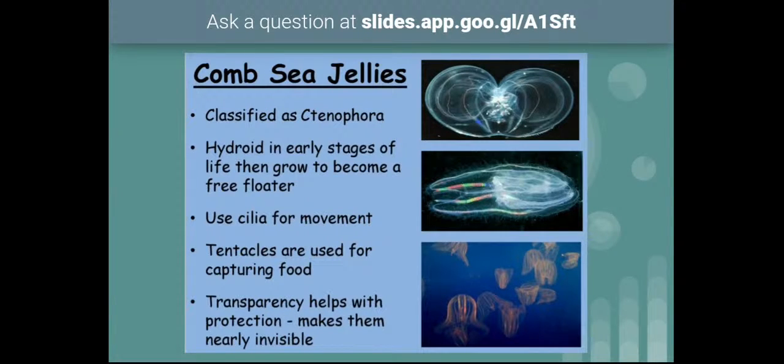So they appear like hydroid in the early stages, but when they grow, they become free floaters, and they become medusa. They attain medusoid forms. So with the help of cilia, they will move from one place to another place. They also will possess tentacles, and these tentacles will be used by them in food capturing.